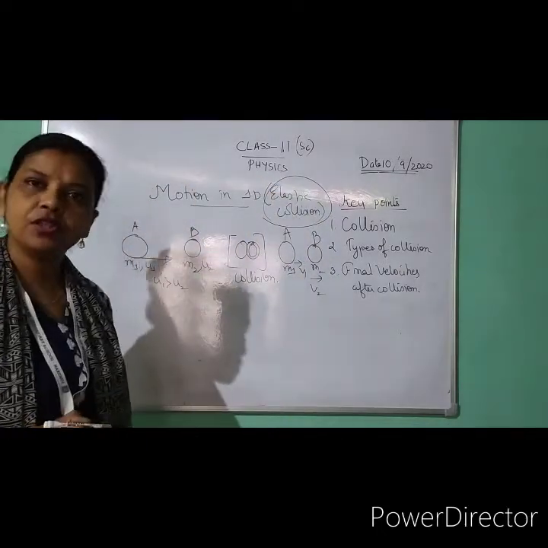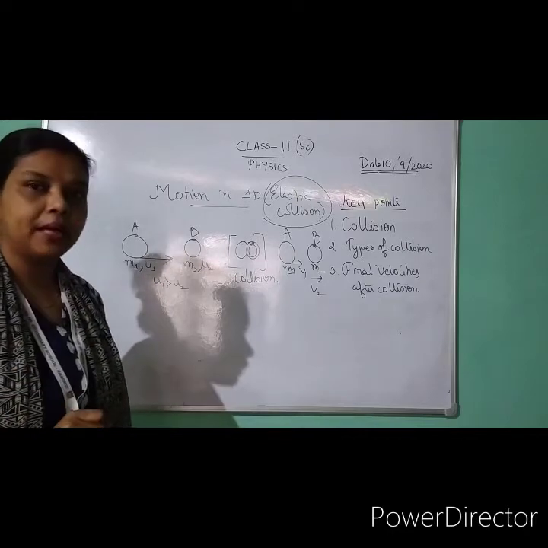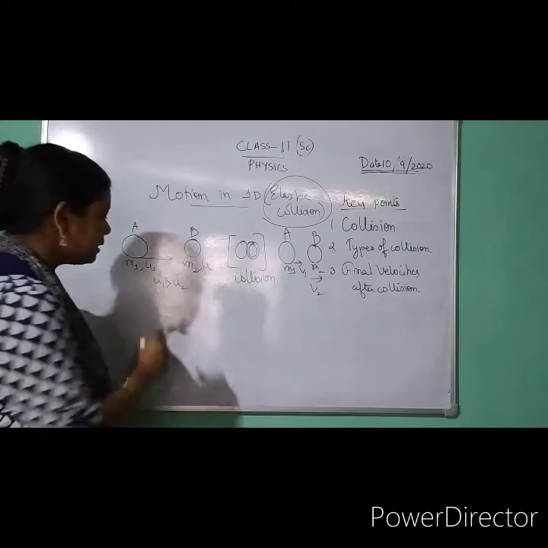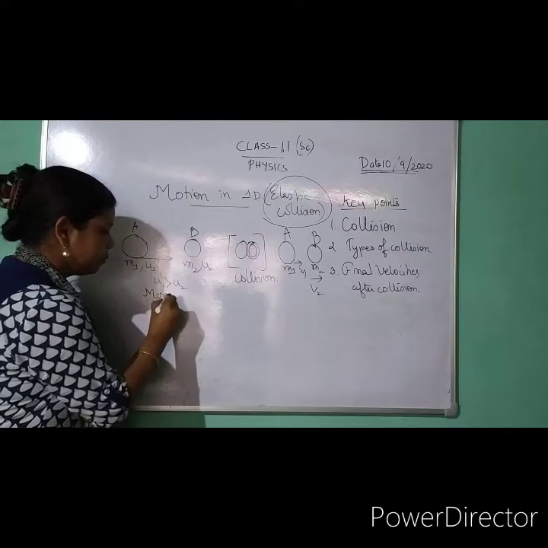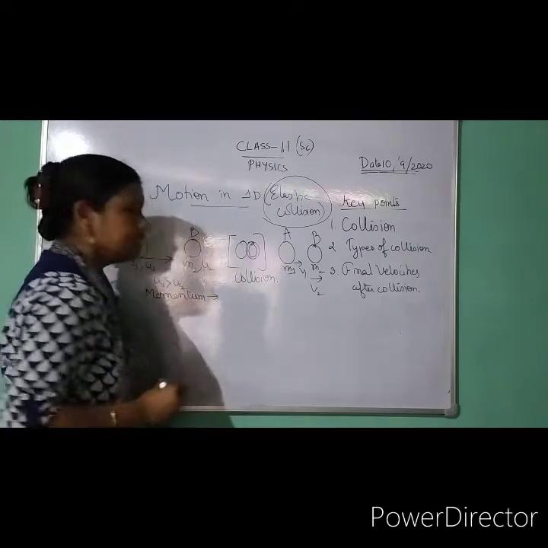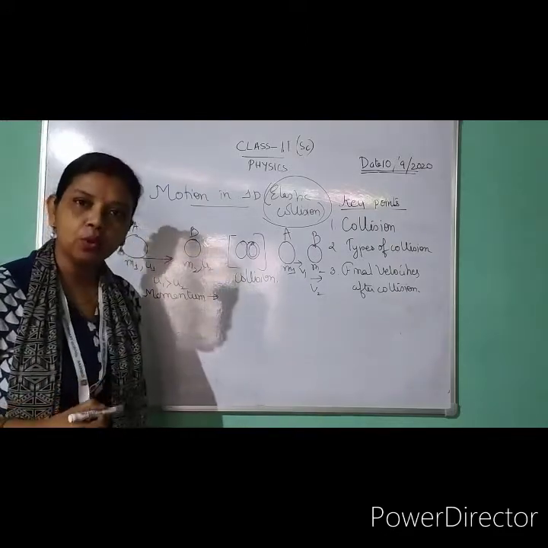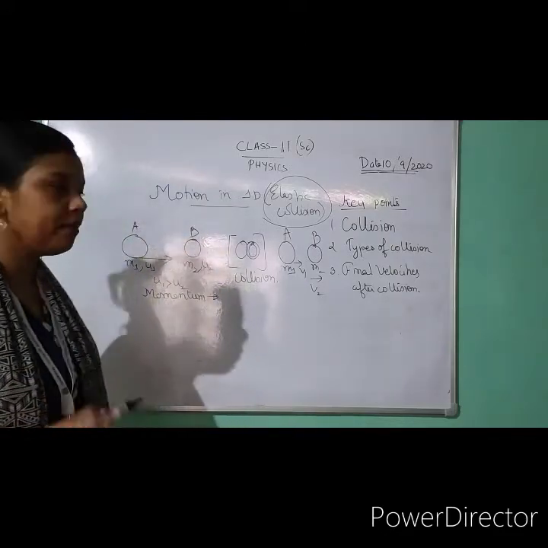Now, since it is an elastic collision, what happens in an elastic collision? The kinetic energy is also conserved and the momentum is also conserved. So first of all, I will write about the momentum. Since the momentum is conserved, what can we say? The momentum before collision must be equal to the momentum after collision.